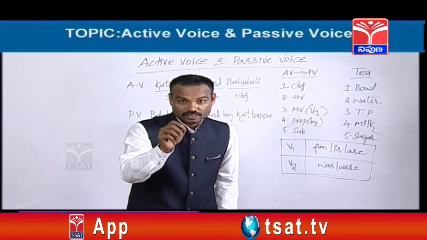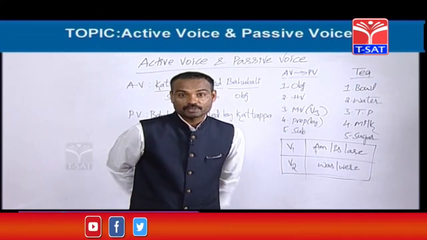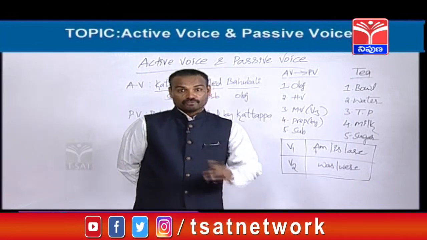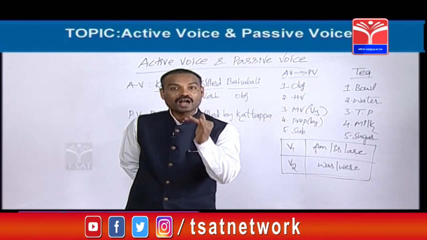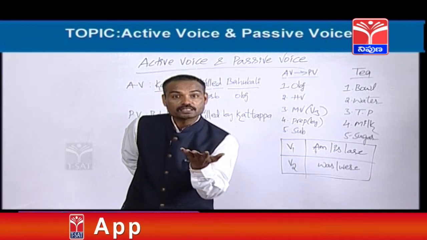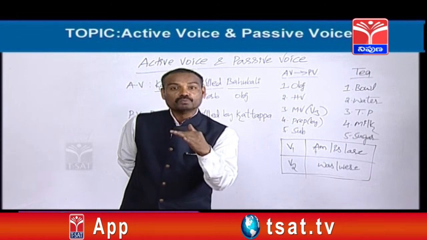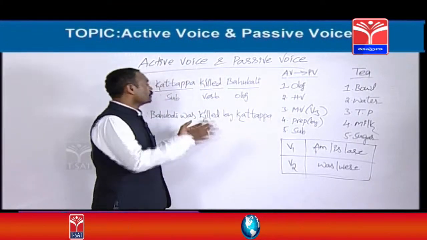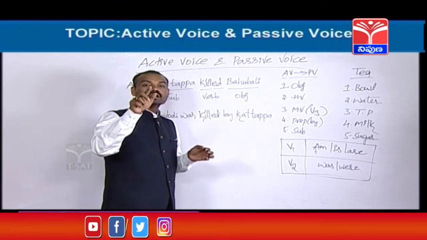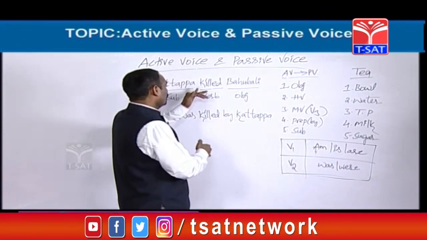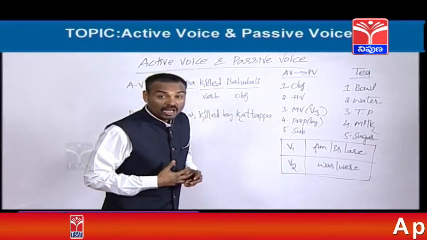You should ask a question with what or whom. Sometimes you can receive the answer when you ask a question with what. Some other times you can receive the answer when you ask a question with whom. So if you ask a question to this verb by using what or whom, the answer comes. That coming answer is called as object.